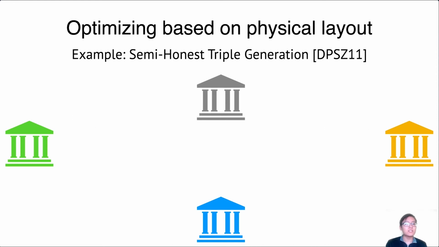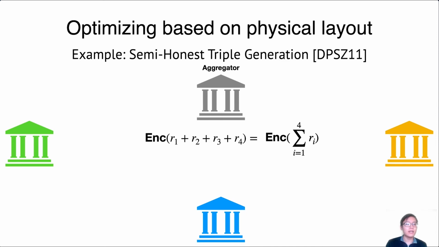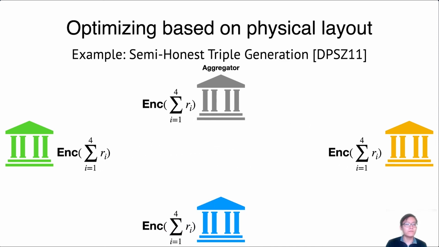To explain this optimization, we'll use the semi-honest triple generation protocol adapted from SPDZ as an example. This protocol consists of 2 rounds, but since each round does roughly the same thing, we'll go over only 1 round for simplicity. In each round, each party has its own randomness, which they encrypt, and then they designate one of the parties to be an aggregator. The aggregator receives the ciphertexts from the other parties, and then aggregates them, in this case adds the randomness using homomorphic encryption, and distributes the result back to the parties.